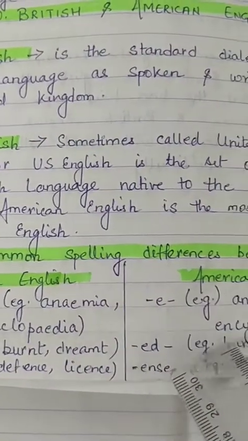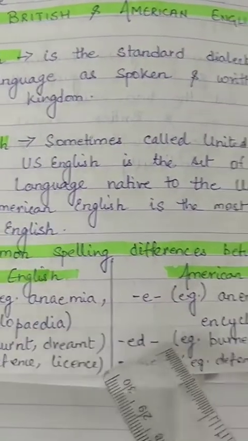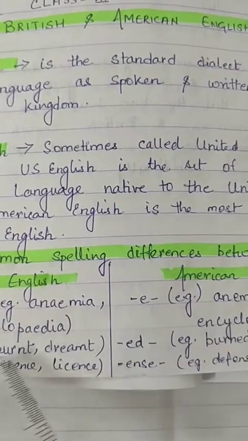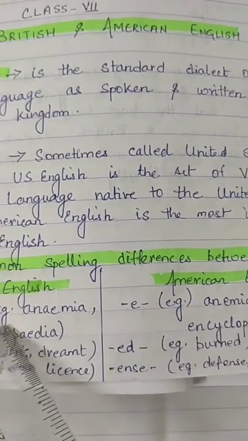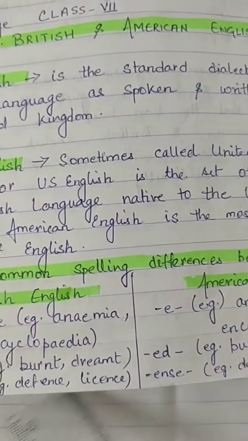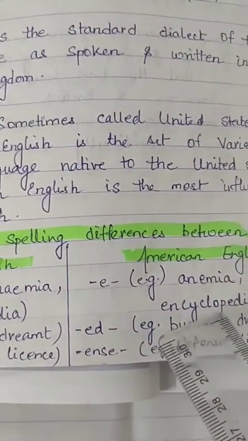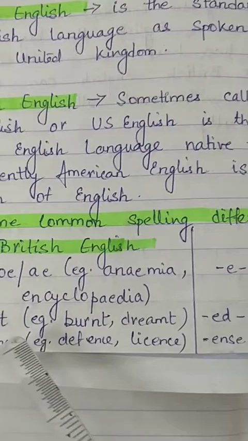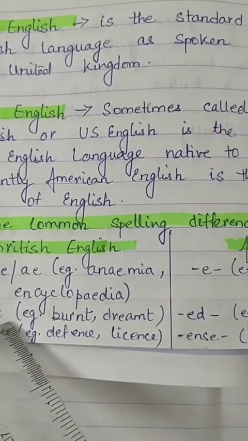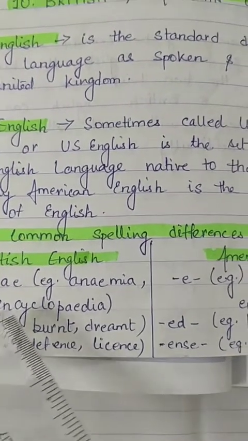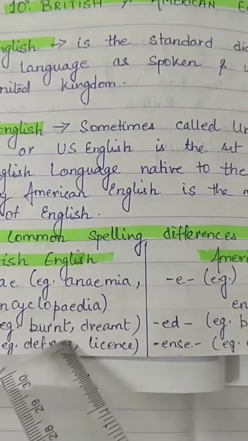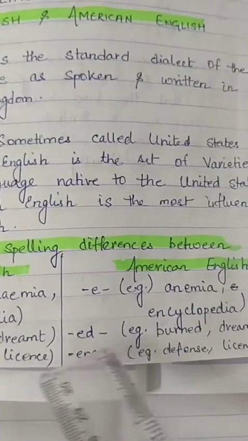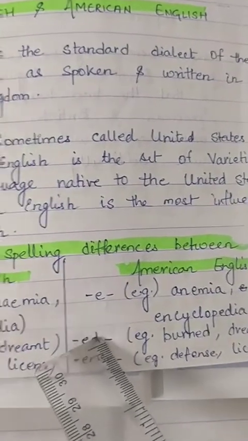See the difference in spelling. In American English we won't write the A. Now the difference between T and ED: in British English we use T, and in American English we use ED.